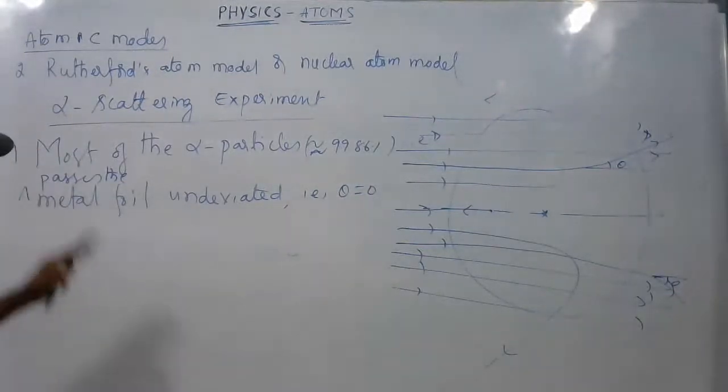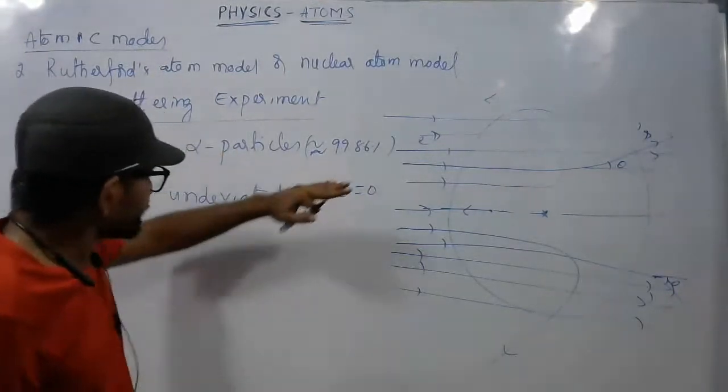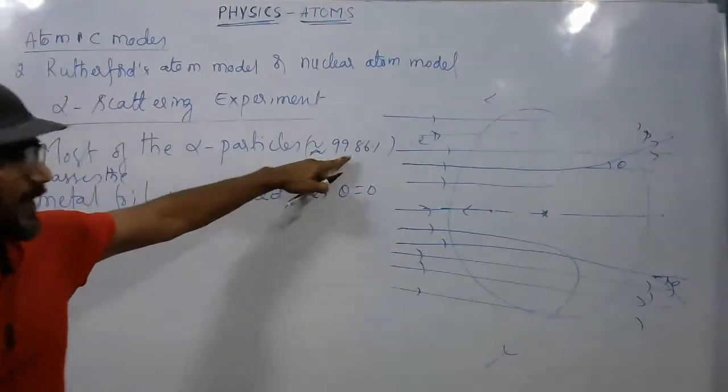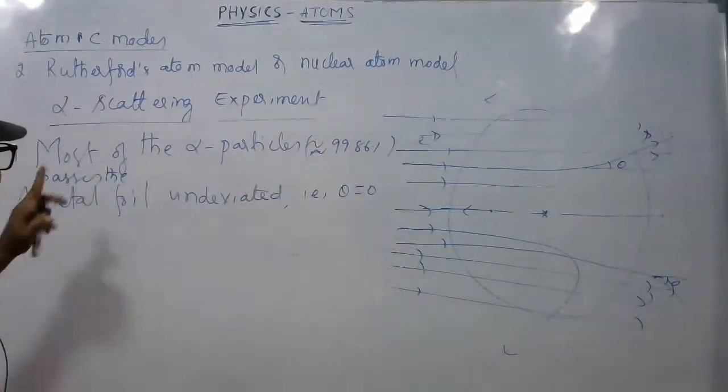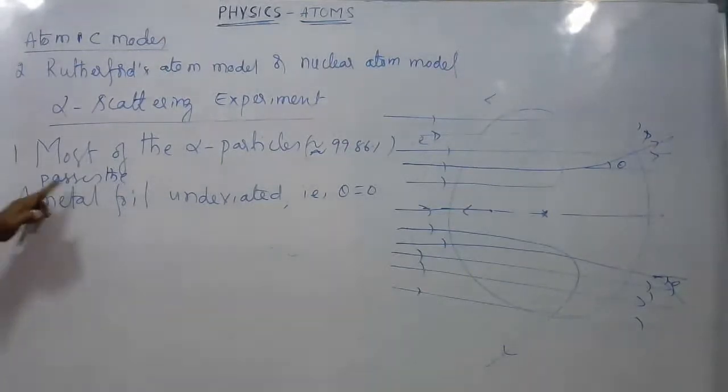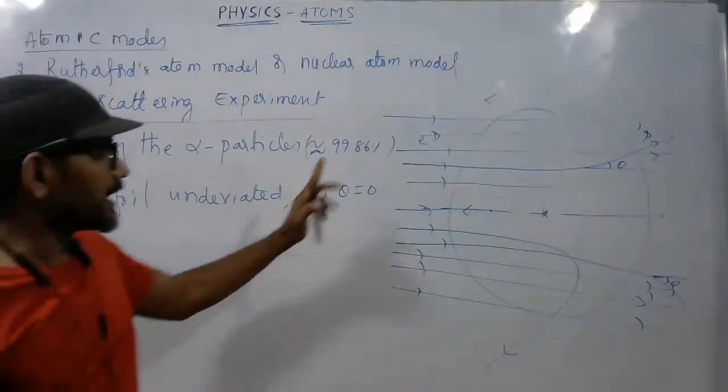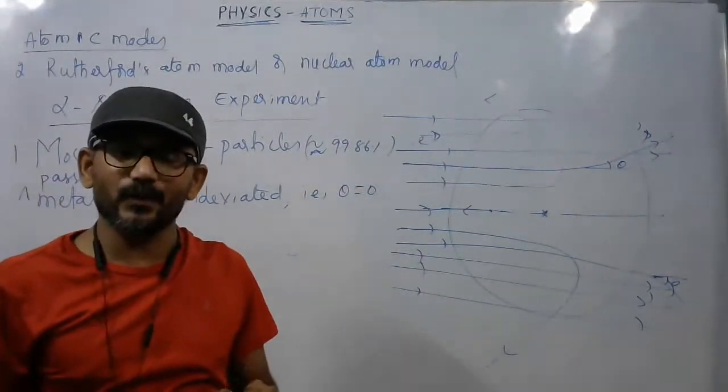If you see the first observation, it says that most of the alpha particles, approximately of the order of 99.86% of incident alpha particles, pass through the metal foil undeviated. That means with theta equal to 0.